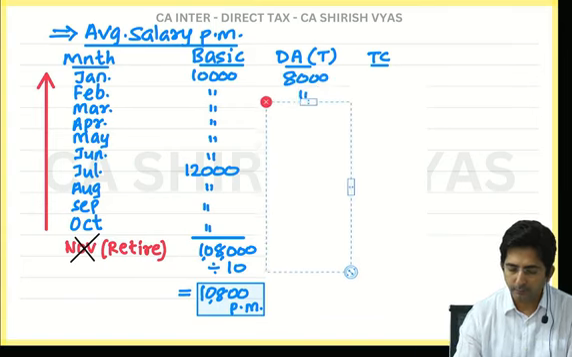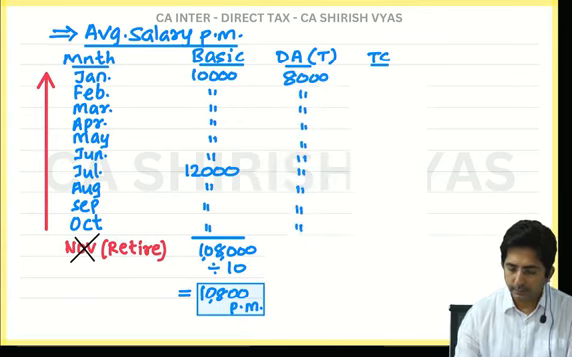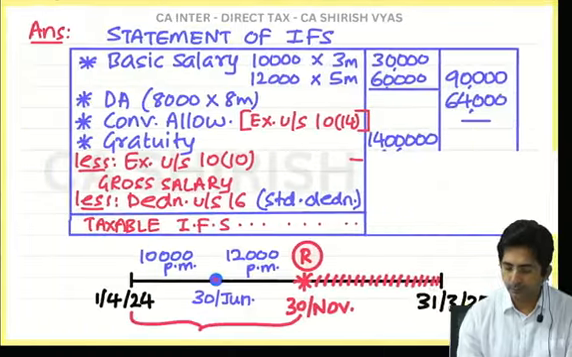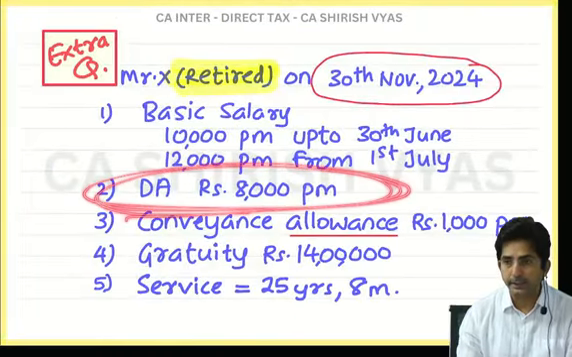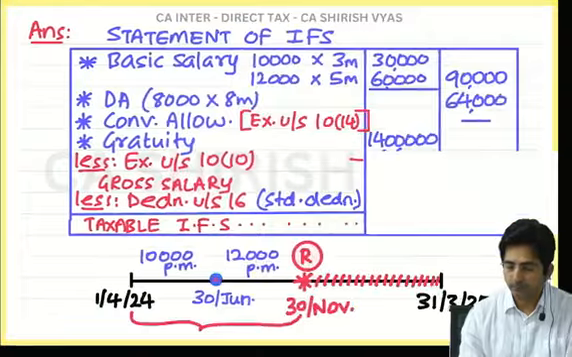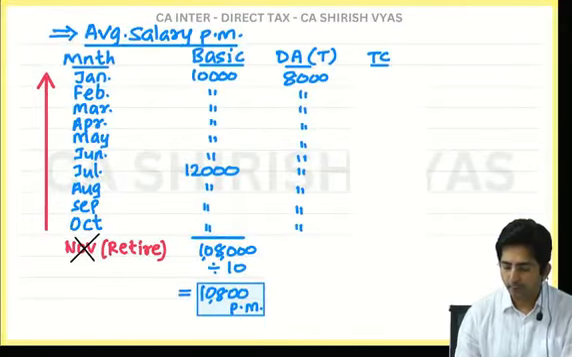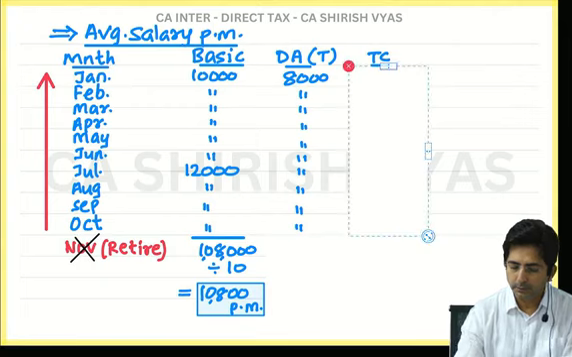So see what I have written here, look. DA allowance 8,000. Where did I get 8,000 from? Here, see, in the question it was given 8,000 and it was constant. Here there was no change. No change in DA. Constant DA. And turnover commission 0.